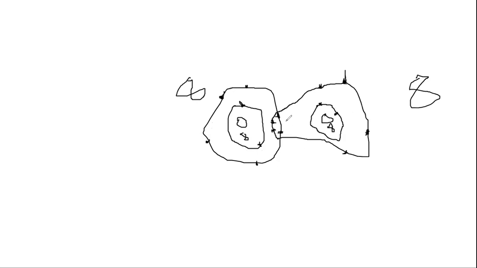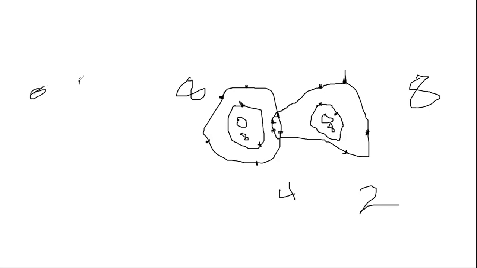So the number of shared electrons here is 4, because each atom shares 2 electrons. So the total shared electrons is 4. The number of bonds is 2. So between the oxygen atoms there are 2 covalent bonds, not single, 2 covalent bonds.